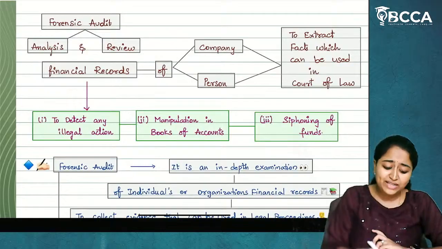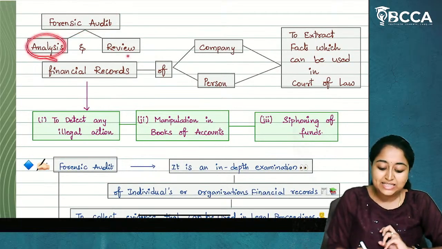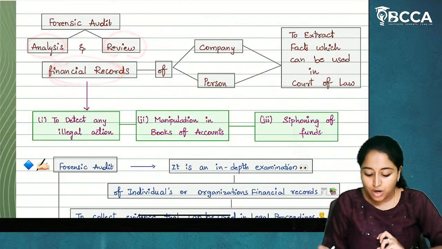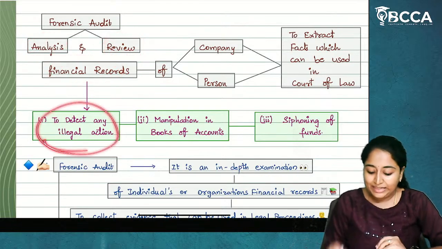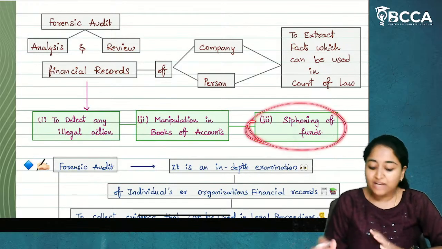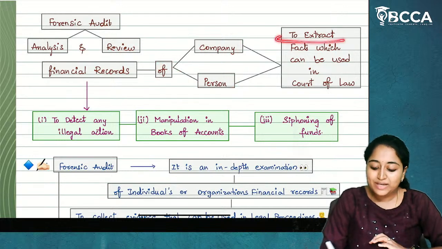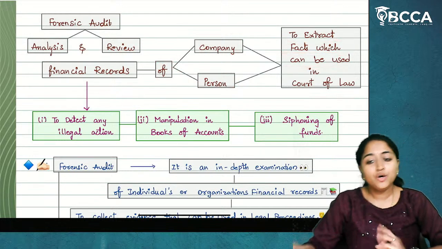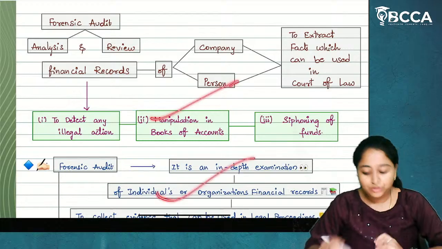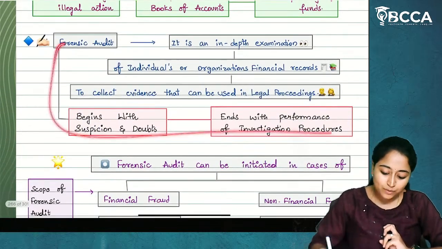So you can also write that forensic audit is nothing but a process of analysis and review of financial records to detect any illegal action, manipulation of books of accounts, and the siphoning of funds of a company or a person, to extract facts which can be used in a court of law. You can write both. Any of the things which you feel comfortable, you can write. But I would suggest this.